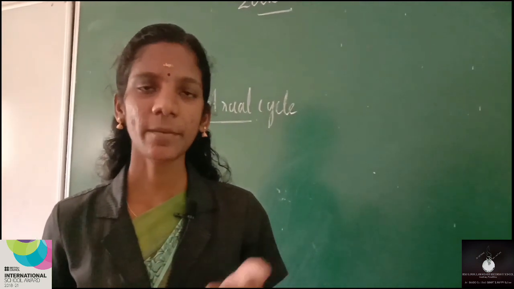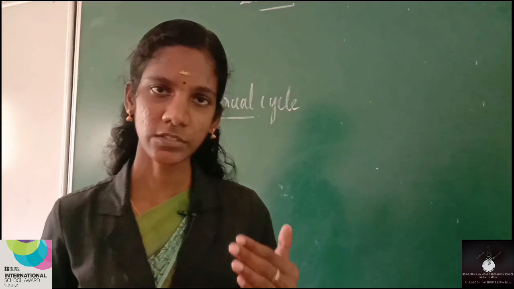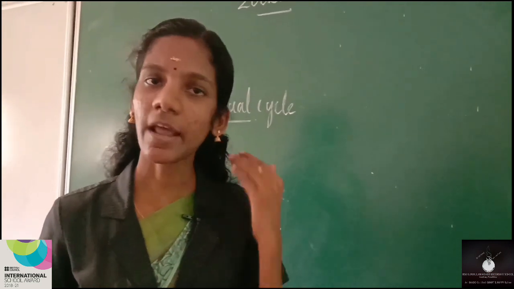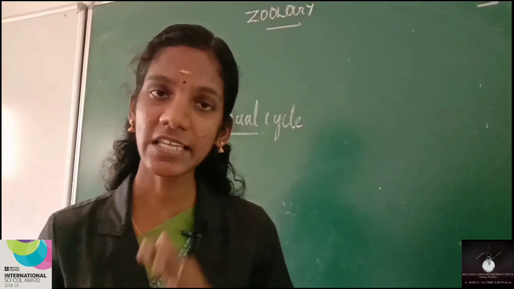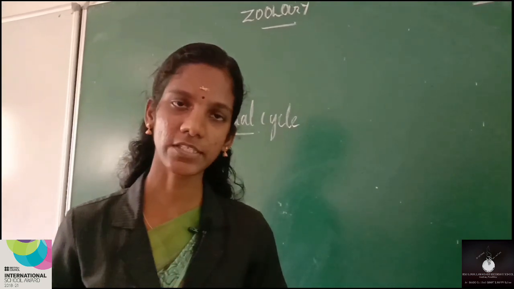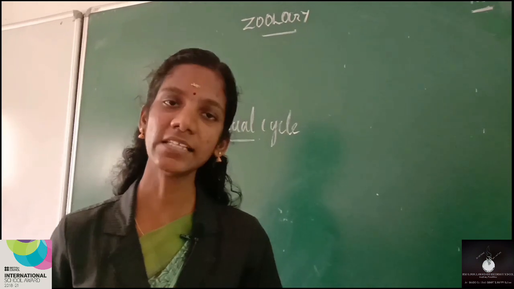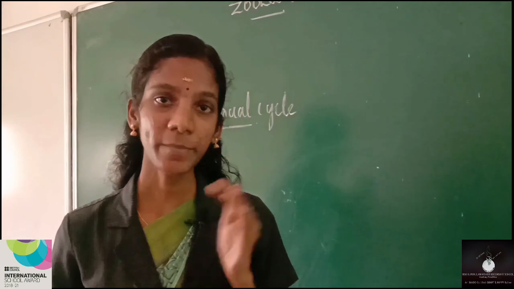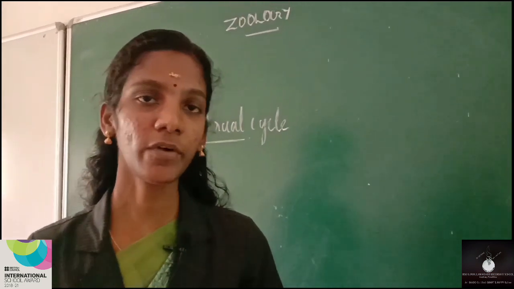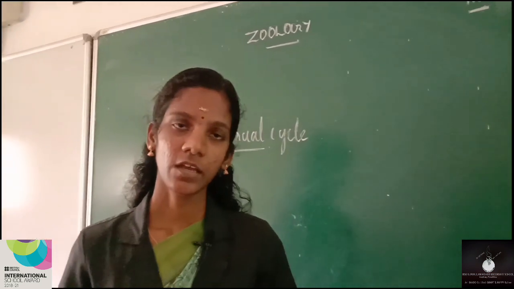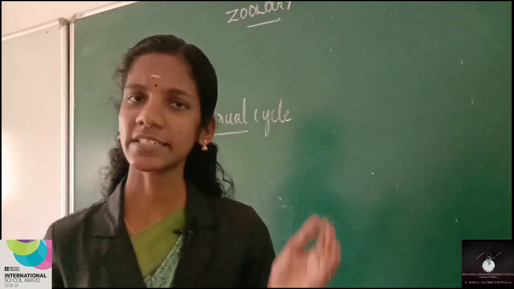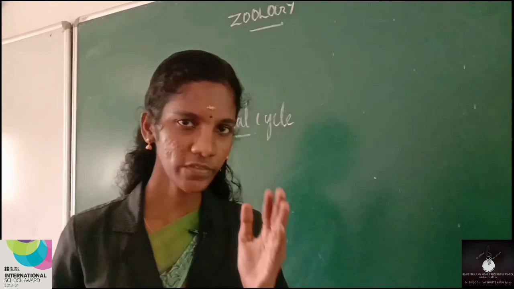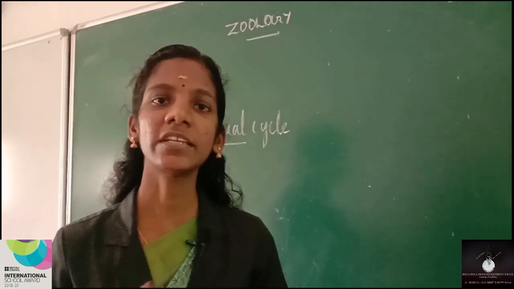Actually, this blood is coming from the uterus due to the rupturing of the innermost layer of the uterus. That is due to the rupturing of the blood vessels seen in the endometrial layer of the uterus. In the case of females, the cycle may start when they attain puberty and may extend up to the age of 45 to 50 years. Each menstrual cycle will repeat at an interval of 28 to 29 days. This length of the cycle may vary in each individual.